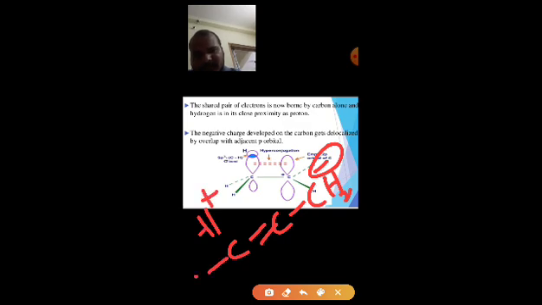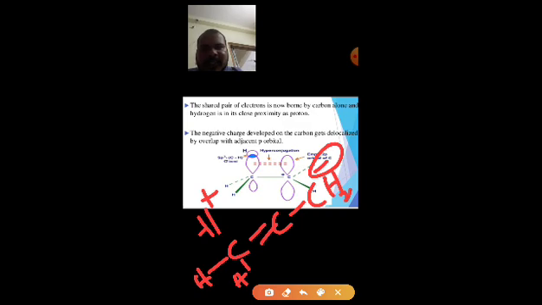Here it is shown. The shared pair of electrons is now borne by carbon alone, and hydrogen is in close proximity as a proton. After this resonance structure, there is no bond between carbon and hydrogen.